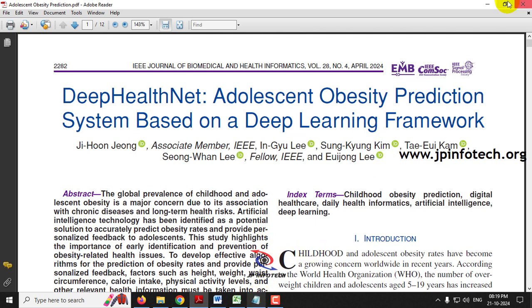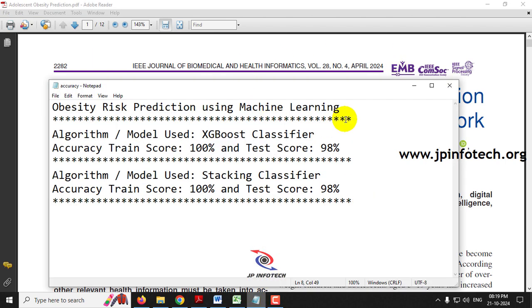First let me tell about the models that we are going to use. The existing system, the base paper, uses a deep learning framework, but we are going to use two different machine learning models: the first is the XGBoost classifier, and the second is the stacking classifier. The XGBoost classifier achieved a train score of 100% and a test score of 98%. The stacking classifier also achieved a train score of 100% and a test score of 98%.